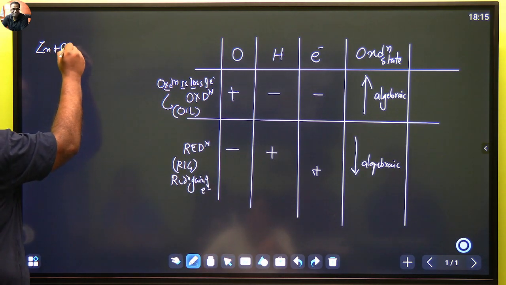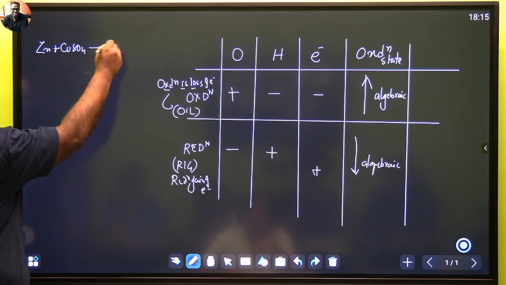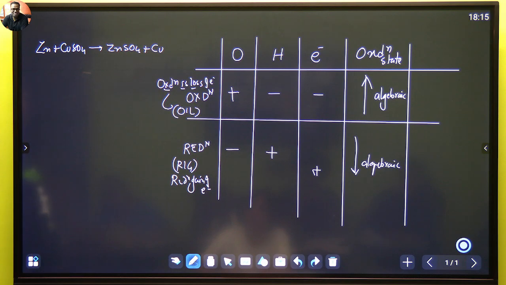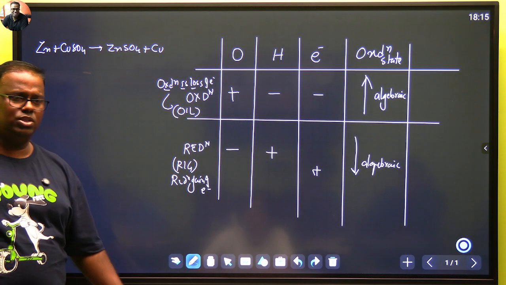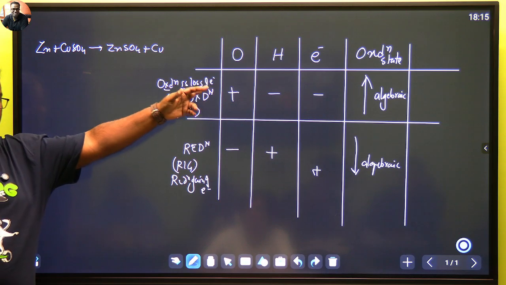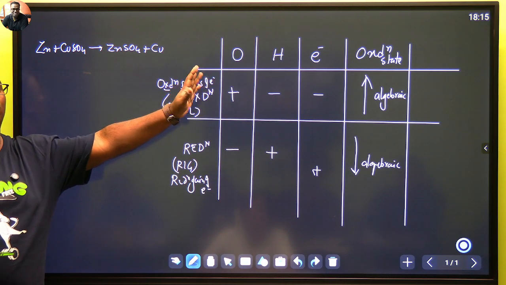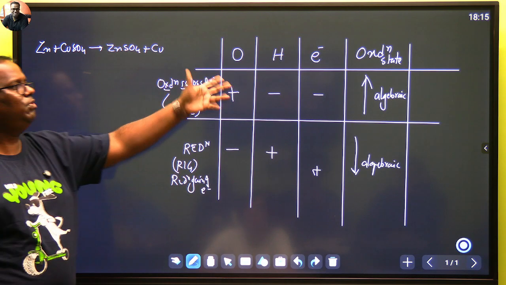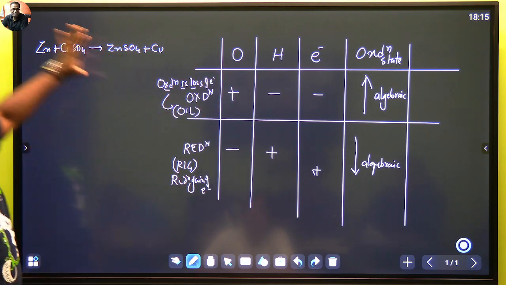Zn reacts with CuSO4. It forms ZnSO4 plus Cu. We're supposed to identify the oxidizing agent, the reducing agent, what got oxidized, what got reduced. So we'll try it with both the processes, electron process as well as oxidation state. Electron process is a little bit complicated, but becomes easy when you study electrochemistry. Oxidation तो easy है. Electron process देखते हैं.